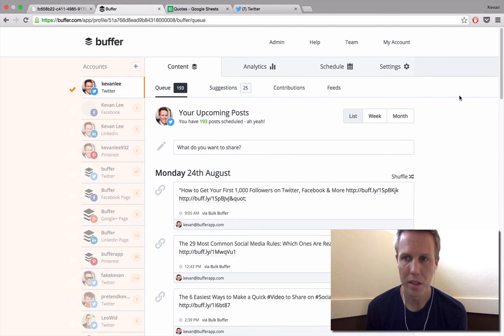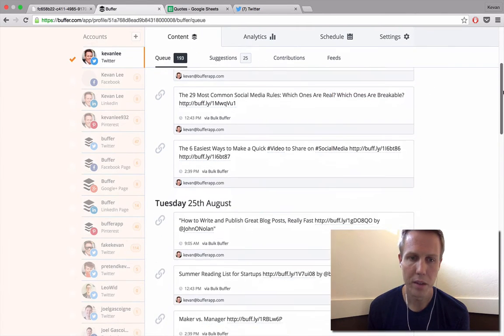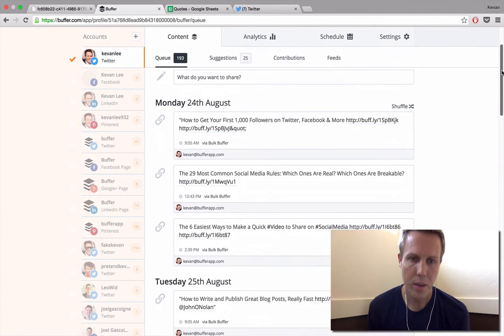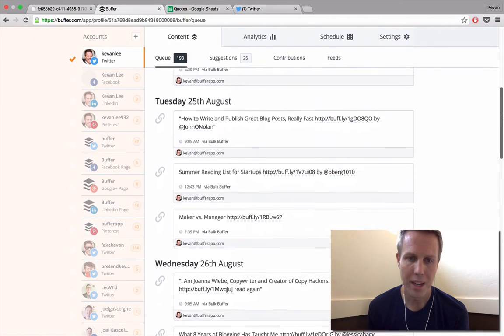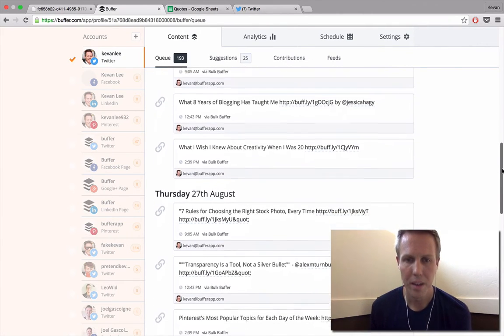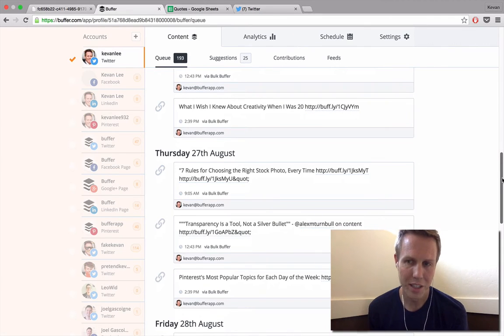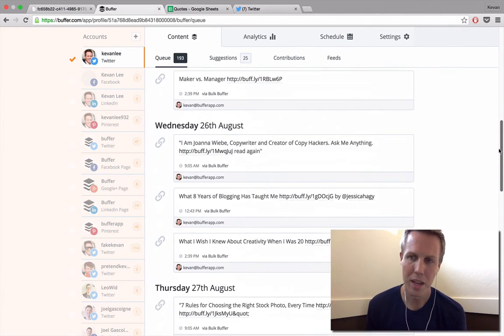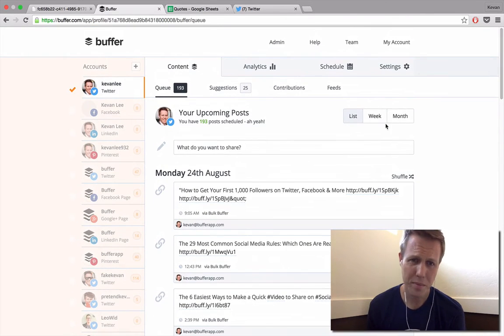This is my upcoming scheduling queue. Right now it's filled with a lot of link tweets, which is my staple tweets. I want to make sure that I get some images in there, or maybe some quotes, or maybe some retweets. I'm in the middle of choosing between whether links or photos should be my go-to, so I think that makes up the bulk of them. I'd love to get some variety in there as well.